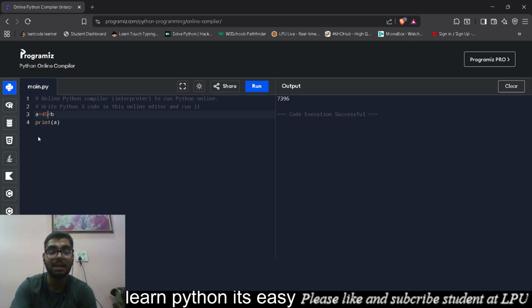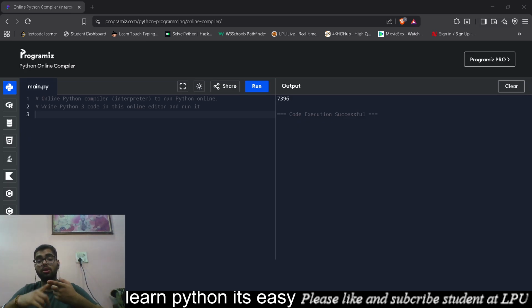These are called assignment operators. So this is what we have learned till now. We have learned how to take an input and how to give an output. Then types of operators: assignment operators, comparison operators, arithmetic operators.